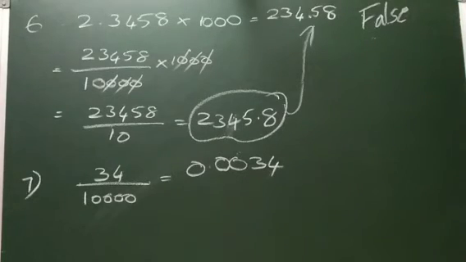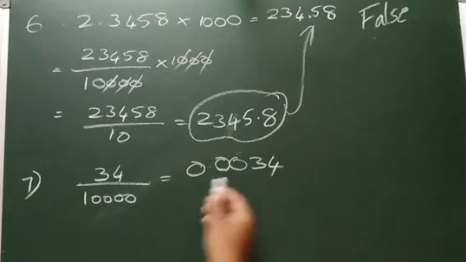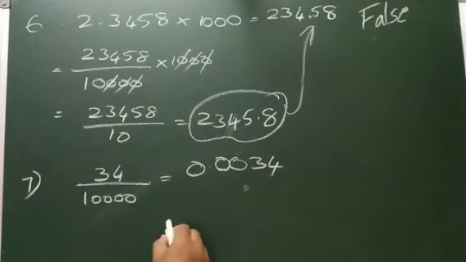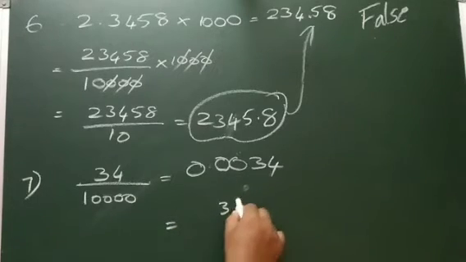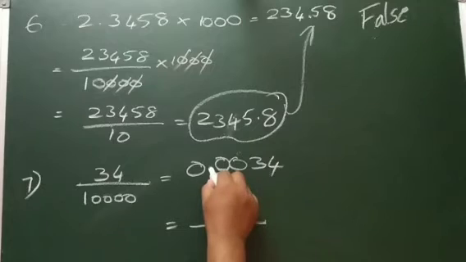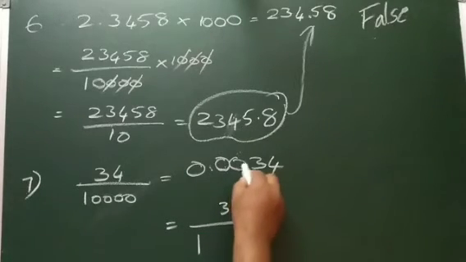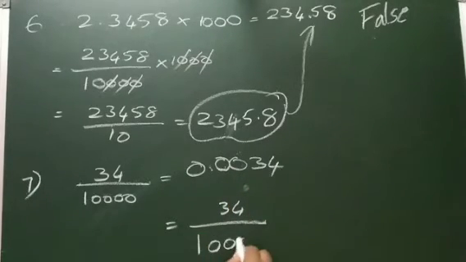The next one is 34 divided by 10,000. So already we know. See, I am checking this RHS. The total number is 3 zeros and 3 4 divided by, decimal means 1, 2, 3, 4 zeros.